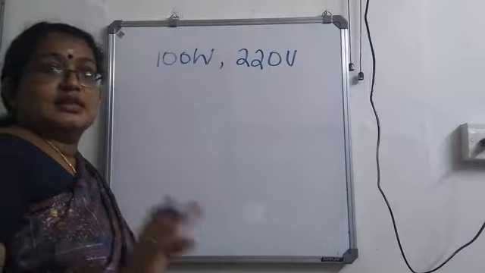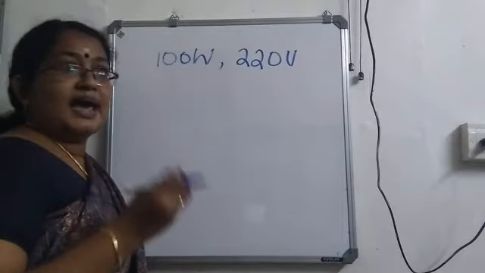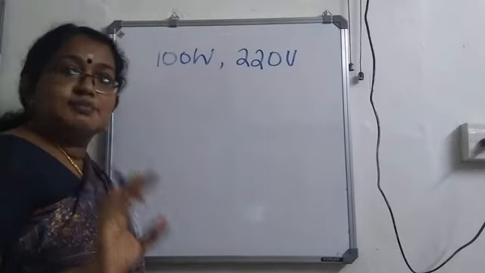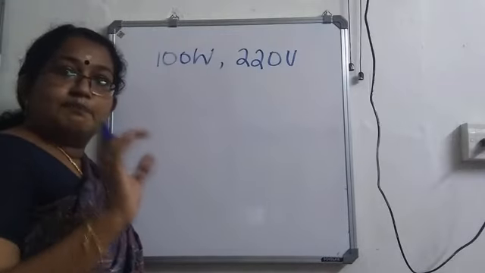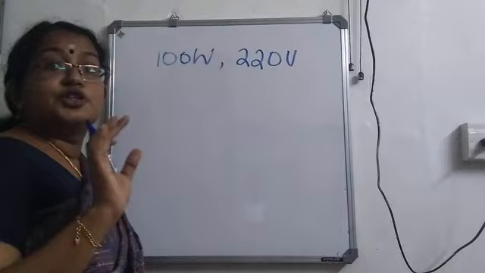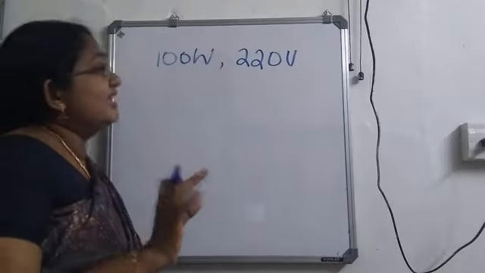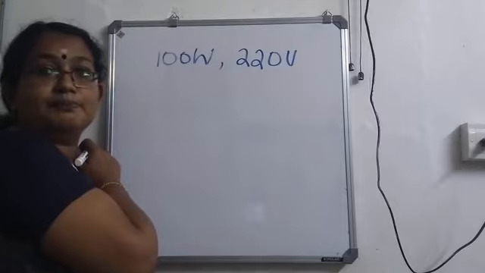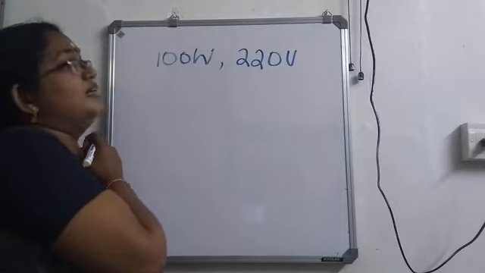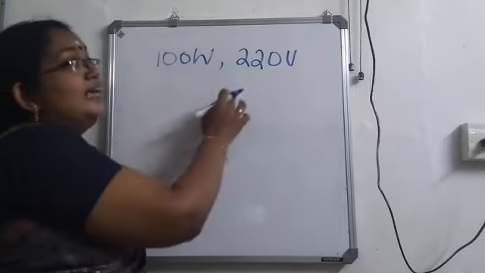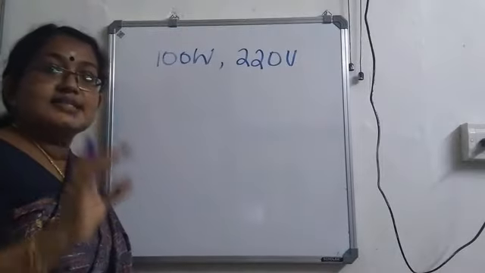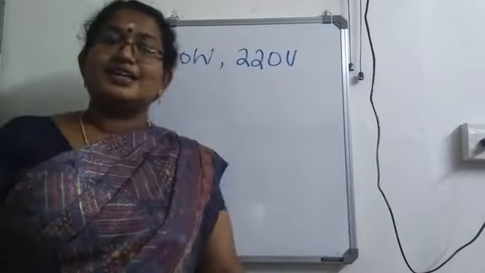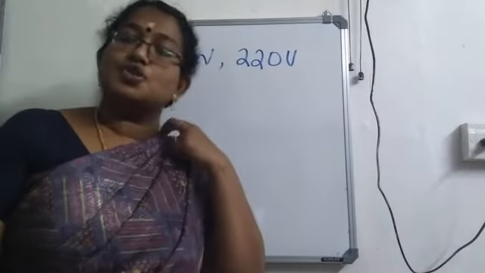This means if you are buying a bulb and in that it is written as 100 watt, 220 volt, this means that if that bulb is connected to a 220 volt supply, it consumes a power of 100 watt. And in all the electrical appliances, you will see the reading as 220 volt.